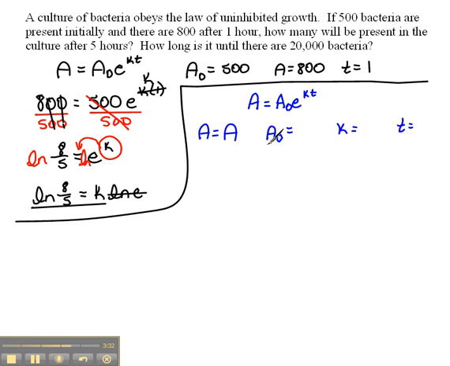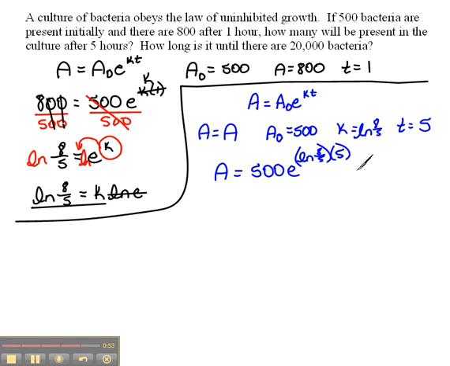How many were present initially? What was our starting amount? Well, we already know that to be 500. Our k value is the natural log of 8/5. We just found that. And our t in this case will be 5 because they want to know how many we'll have after 5 hours. So now we have enough information to plug in and solve this. That means A will equal 500 e to the natural log of 8/5 times 5 power.